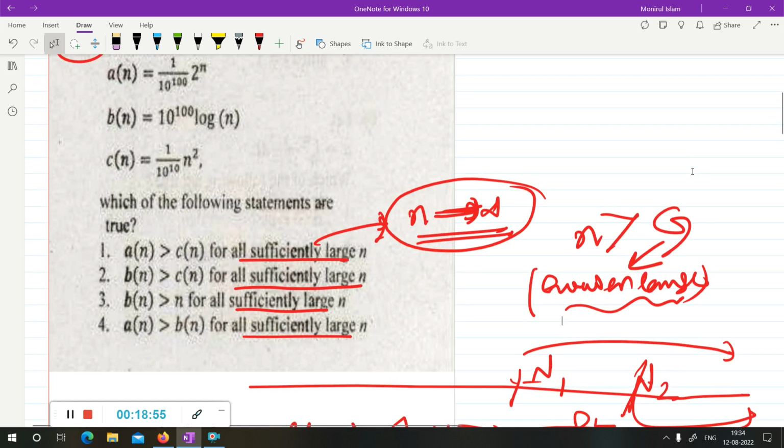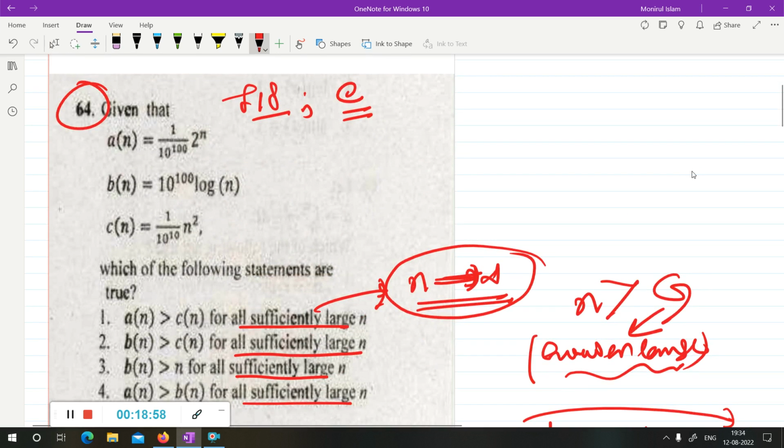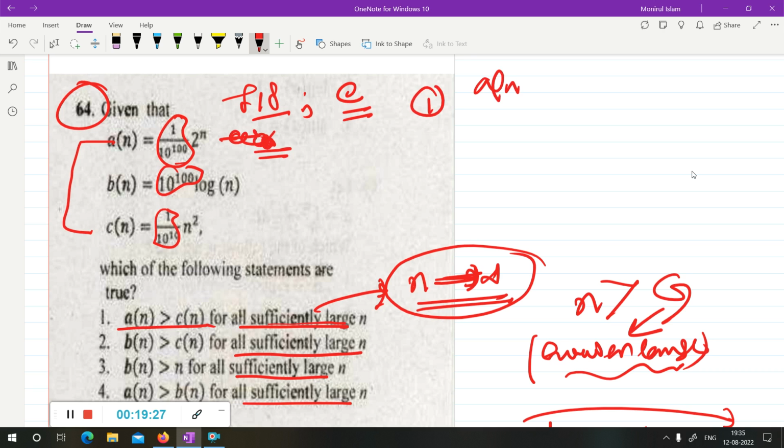So for a, b and c, it doesn't matter what the sequence is. The constant has no meaning. If you try to find the limit without the constant, it is also fine, because if it tends to infinity, then a constant times infinity is also infinity. So I am doing my calculation with the constant. We say n greater than cn for sufficiently large n. First I am calculating n upon cn. Calculate this limit.